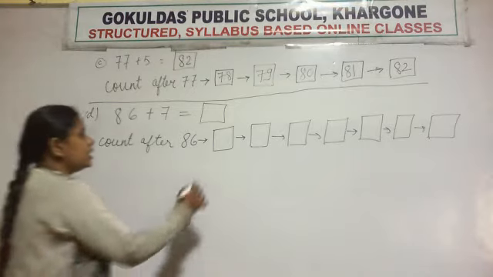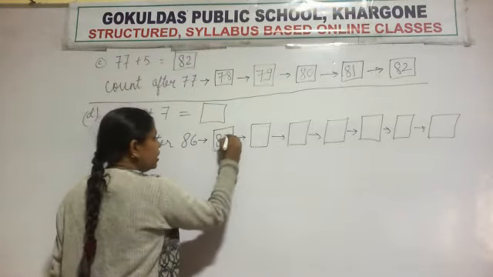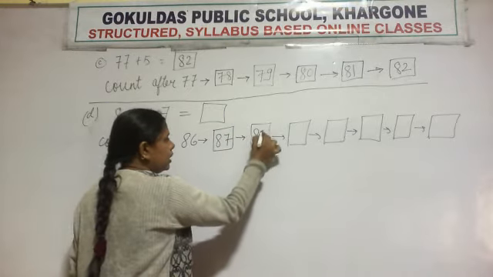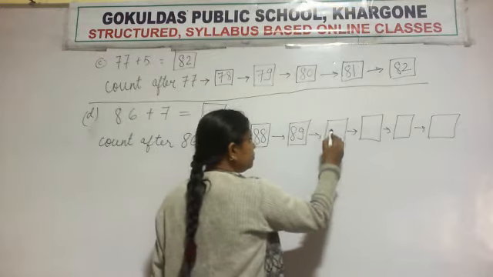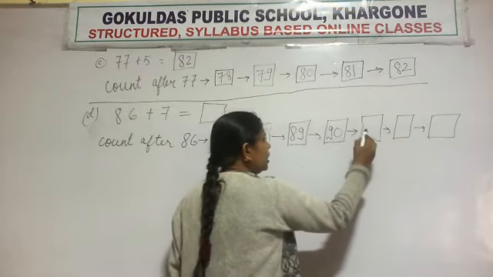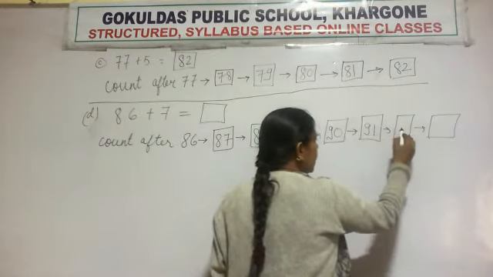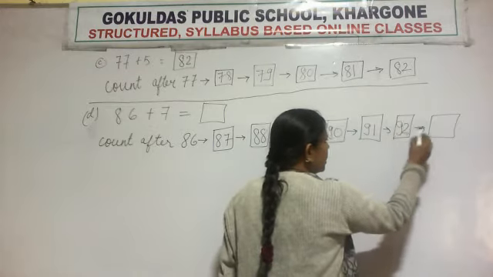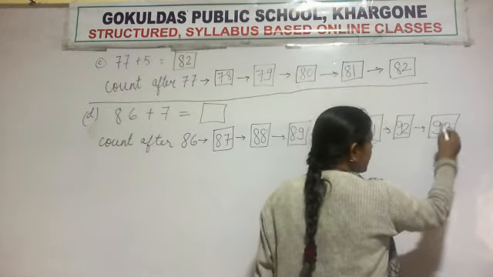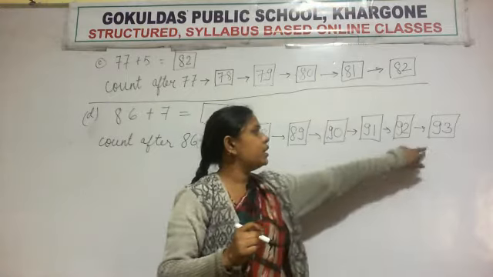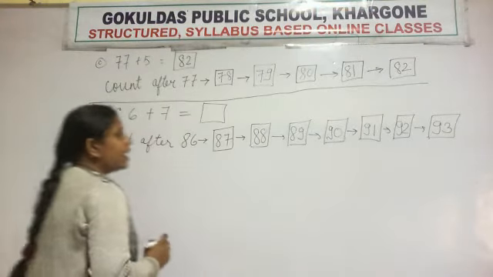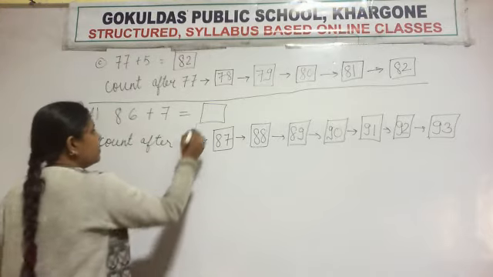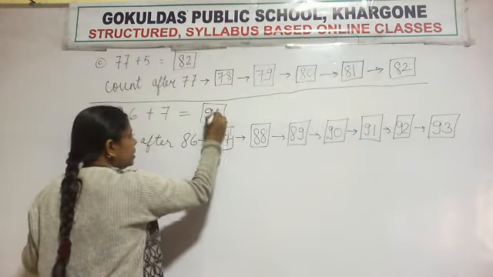So after 86, which number will come? 87, then 88, then 89, then 90, then 91, 92, and last is 93. So what is the number in the last box? The number in the last box is 93. So the answer of 86 plus 7 will be 93.